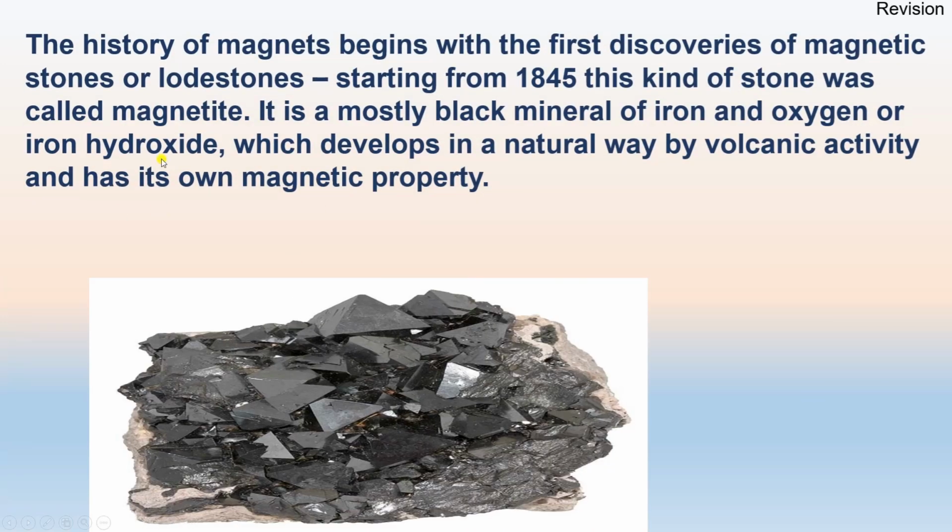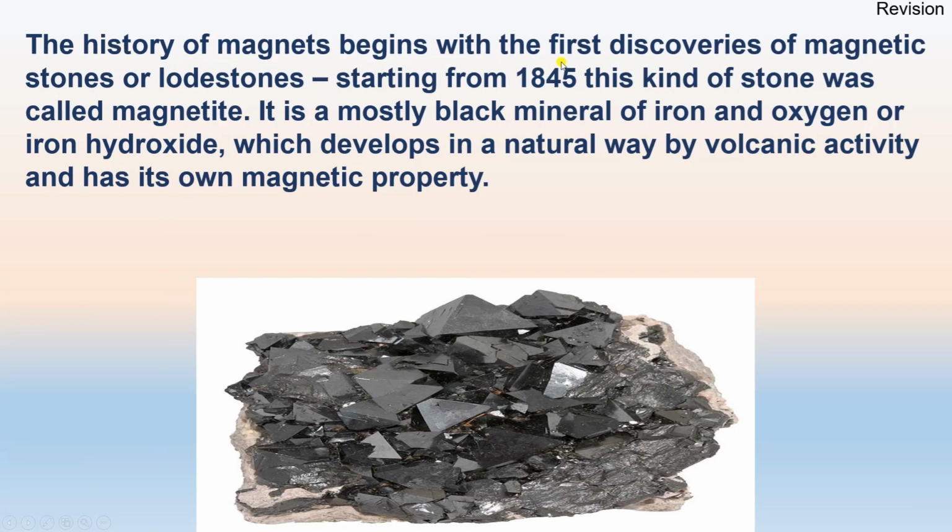Historically, the history of magnets began with the first discoveries of the magnetic stone, or the lodestone. Starting from 1845, this kind of stone was called magnetite. It is mostly a black mineral of iron and oxygen, which develops in nature in a natural way by volcanic activities and has its own magnetic property.